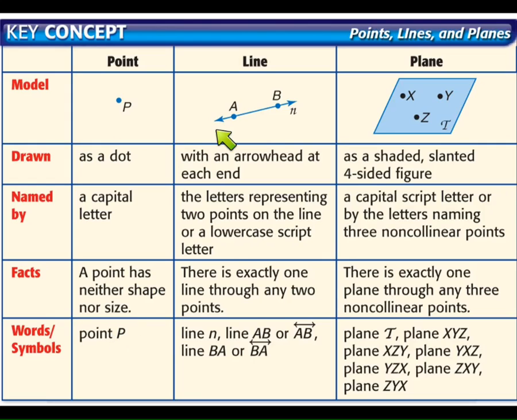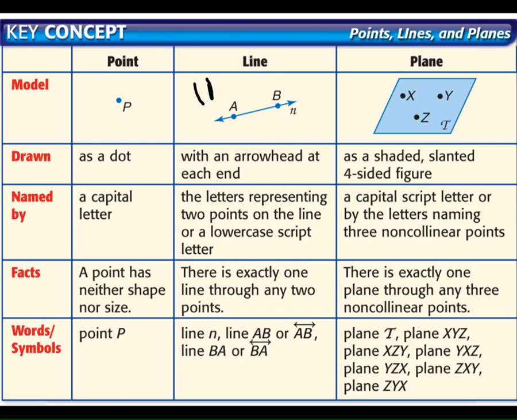Point P. With a line, we can name lines different ways. First of all, we draw a line. We always draw two arrows on the end. Why do you think we do that? Yeah, exactly, because it goes each direction infinitely. You always draw arrows on the end of it. You name it with two of the points. For example, line AB. That's one way you can do it. Or line BA. If you really think the line deserves to be called line BA, you can call it BA.